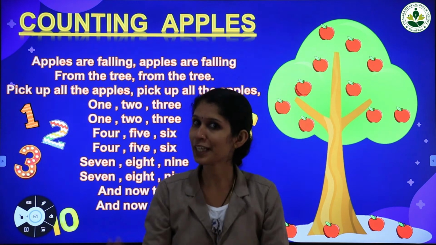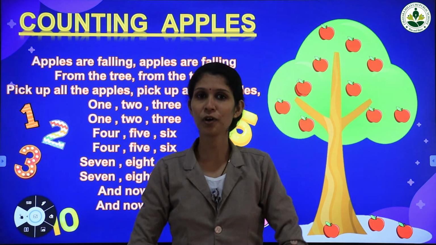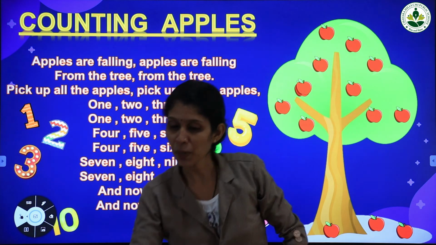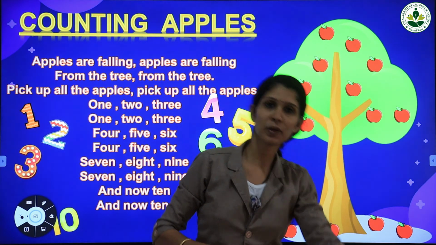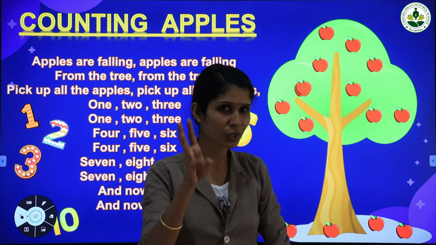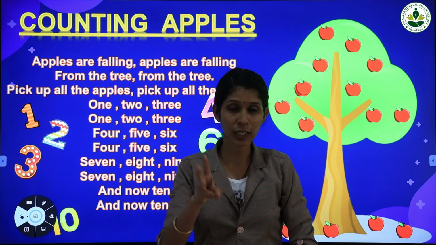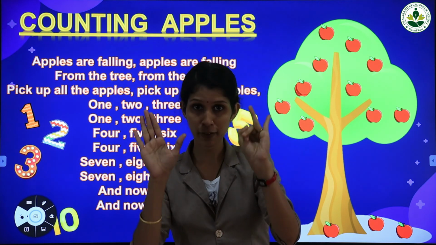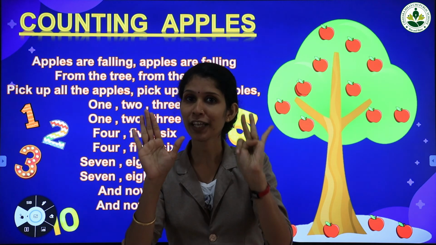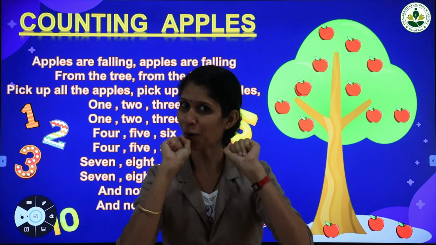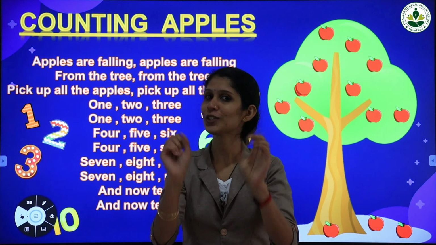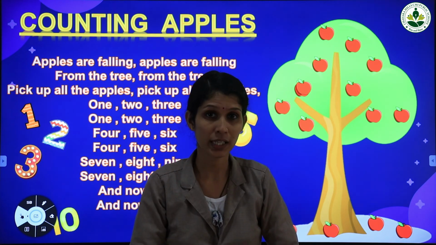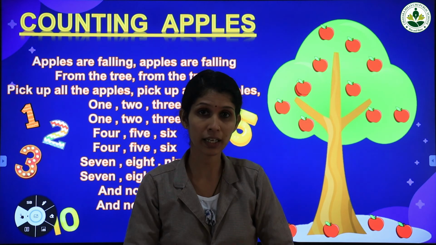Okay. Apples are falling, apples are falling from the tree, from the tree. Pick up all the apples, pick up all the apples. 1, 2, 3, 4, 5, 6, 7, 8, 9, and now 10, and now 10. Okay children, do you like this rhyme? Yes? Shall we sing it again?